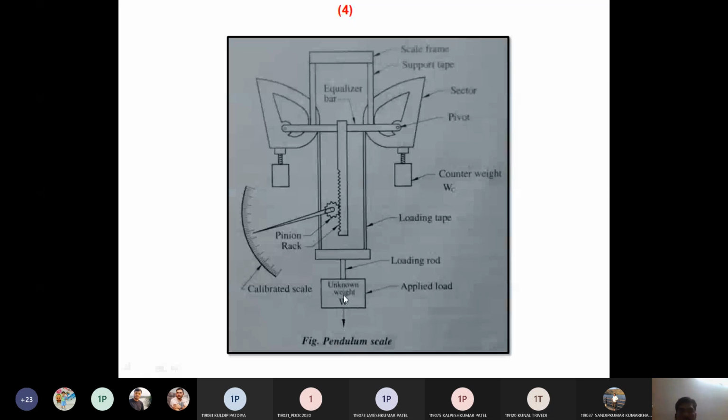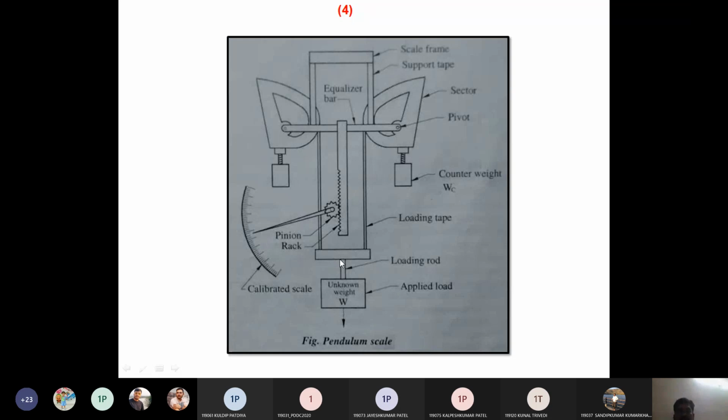below. At that time, the equalizer bar starts to deform. While it deforms, this equilibrium bar is attached to the rack and pinion. So whatever the deflection of the equilibrium bar is, it is proportional to the unknown weight, and that is also proportional to this calibrated scale.